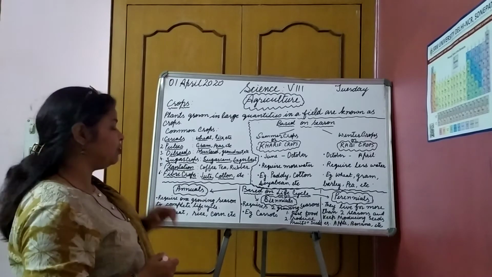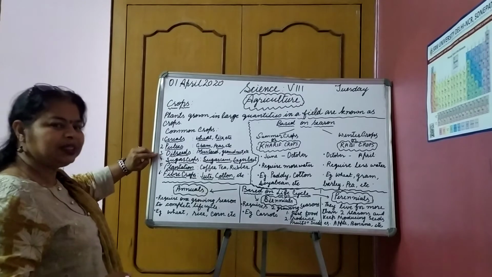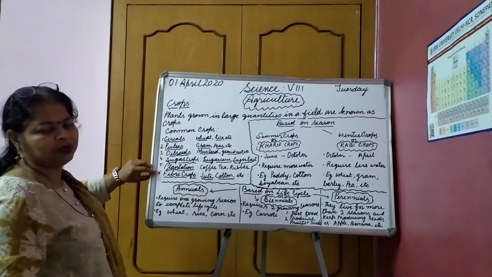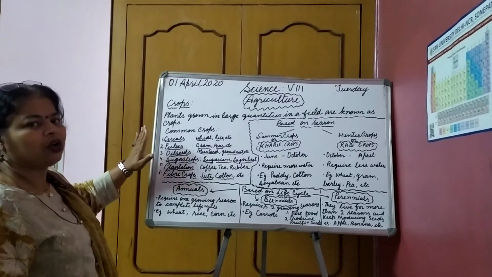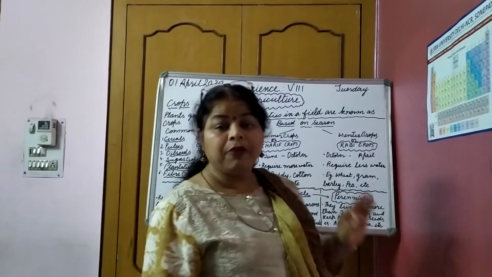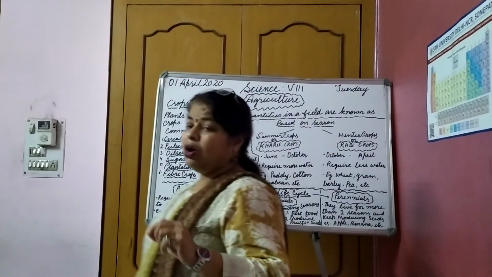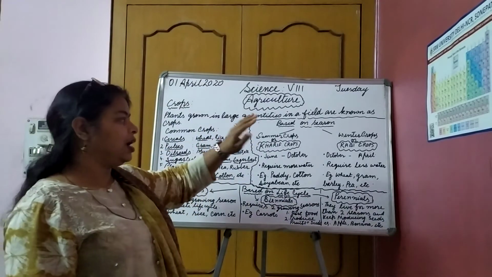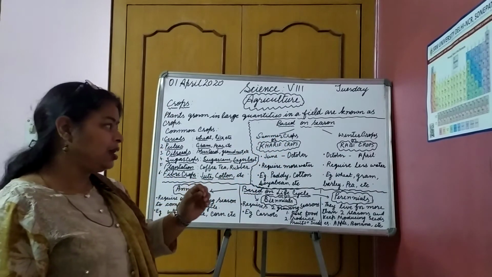So how many categories have we done here? Six categories: cereals, pulses, oil seeds, sugar crops, plantation crops, and fiber crops. These are the different crops which are commonly found around us and which we see farmers grow in their fields.